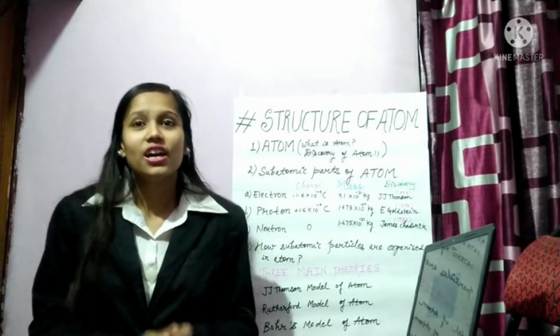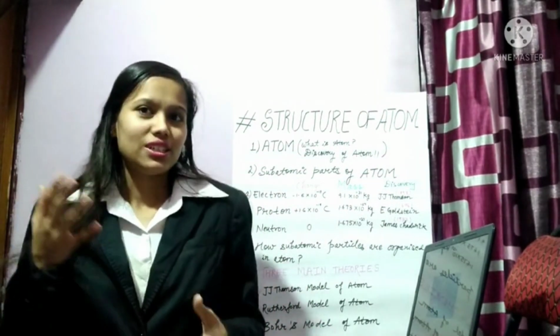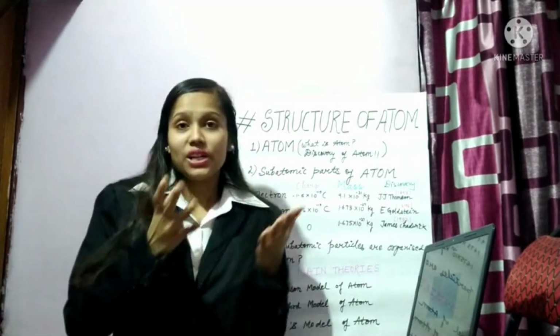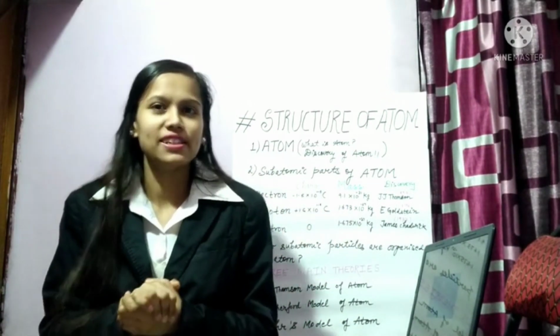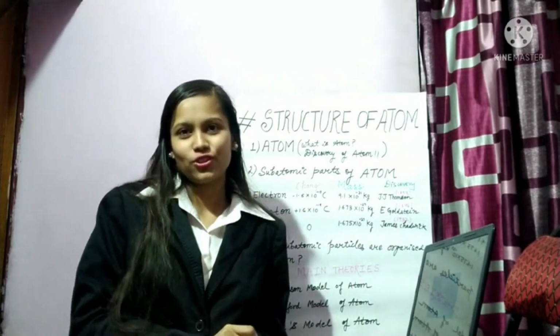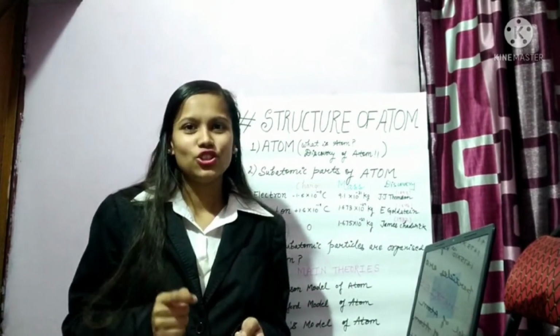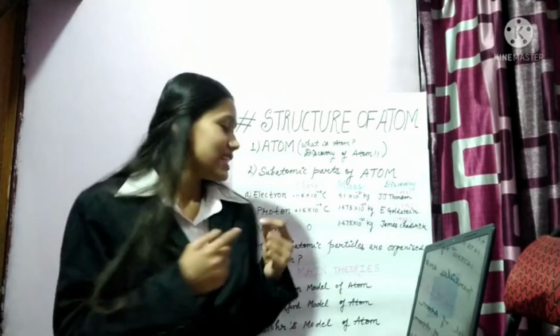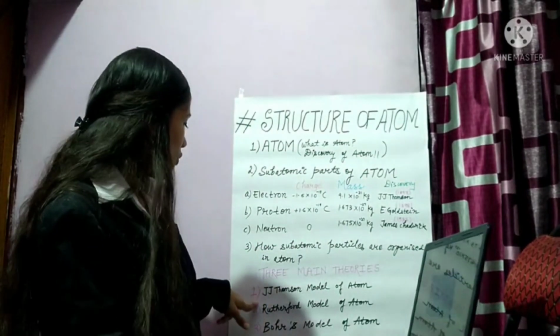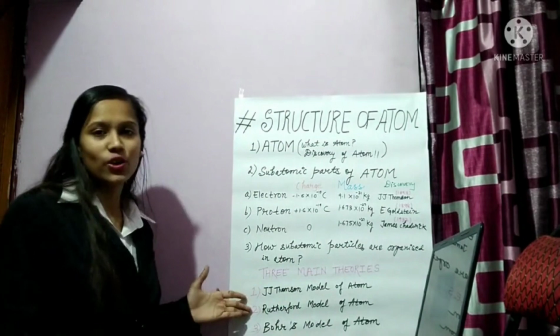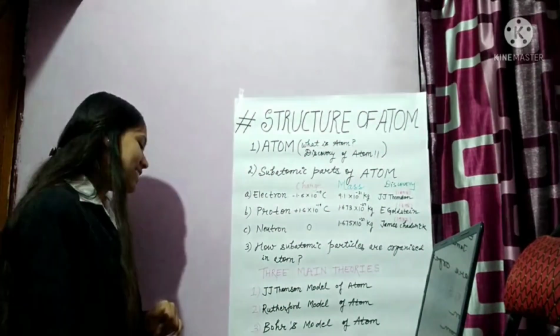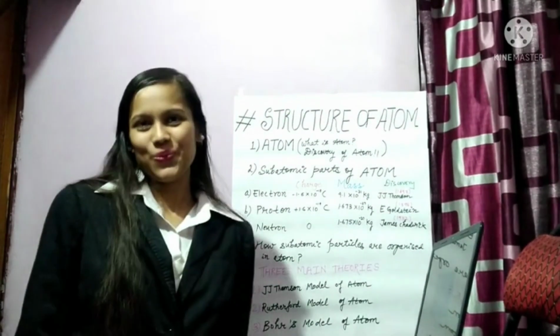Now as far as we have studied the subatomic parts of the atom, the main question is how these subatomic particles are organized in the atom. That will define the structure of the atom. So in this session we will discuss the three main theories of atom. The first theory was given by J.J. Thomson, the second theory was given by Rutherford, and the third theory was given by Bohr.